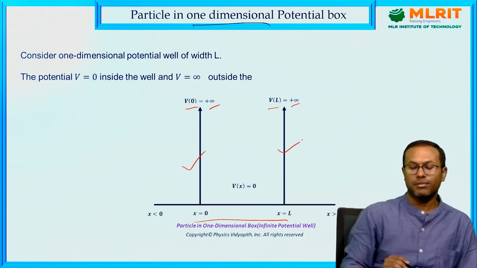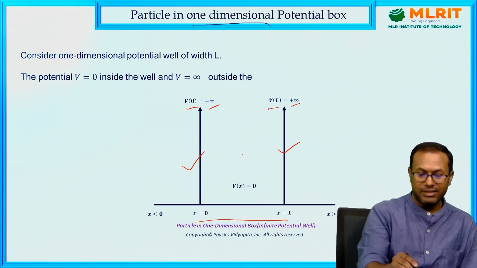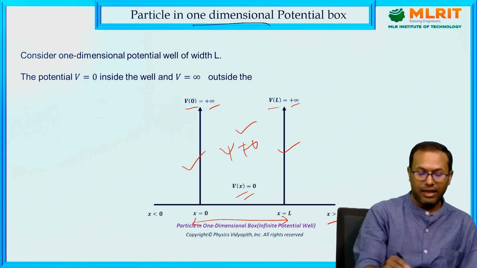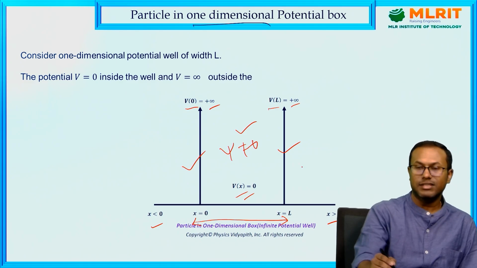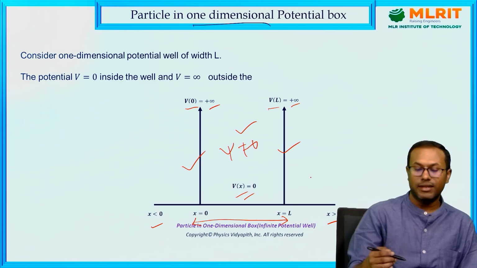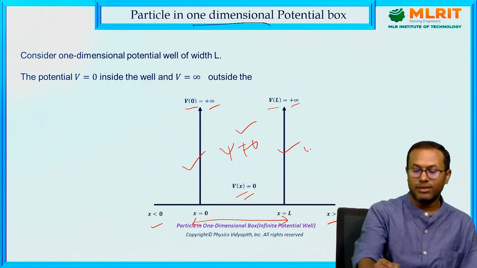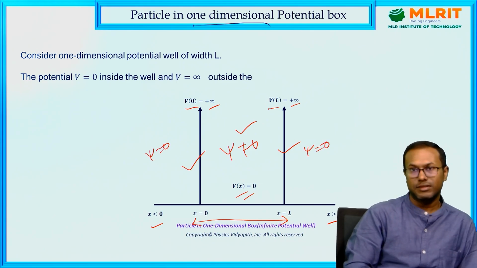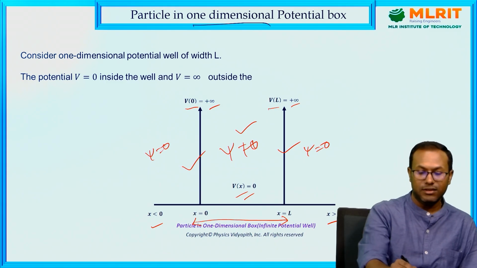Since the particle exists only in this region, the wave function will exist only in this region, and in this region the potential is 0. The particle can move freely inside this region. Outside of this region, where x is greater than L and x is less than 0, classically the particle cannot penetrate out. So in this region we can consider the wave function to be 0. Only in this region does the wave function not go to 0.